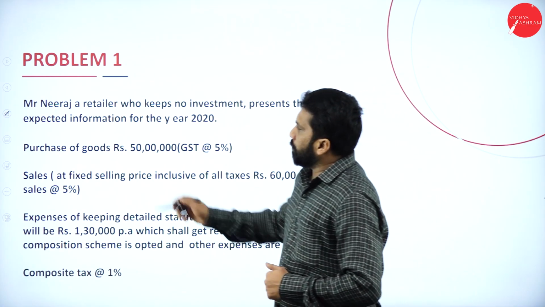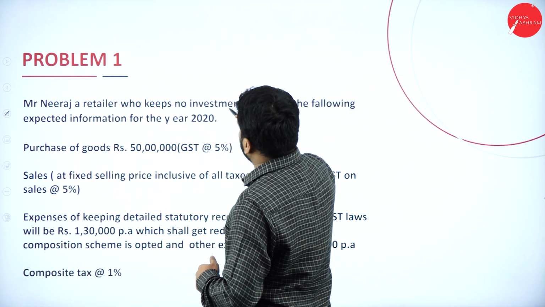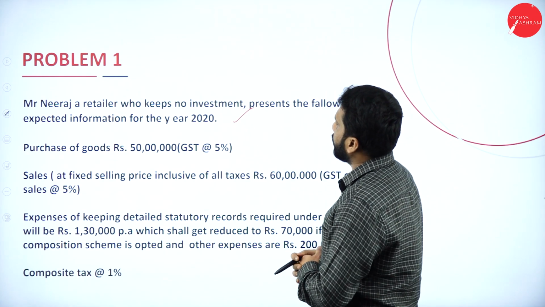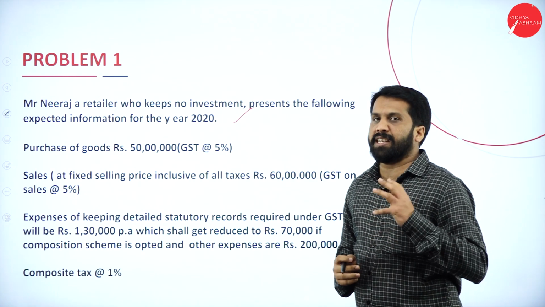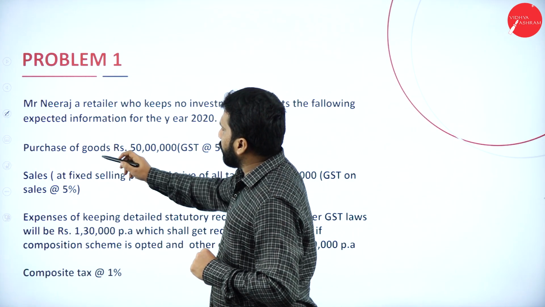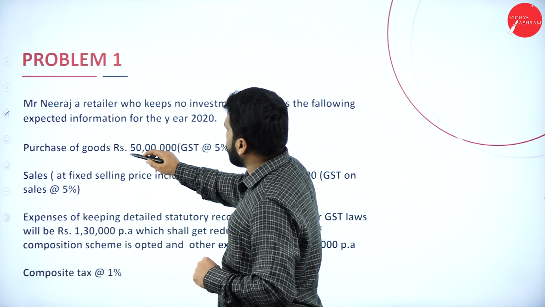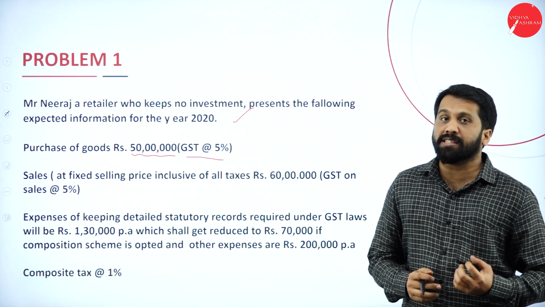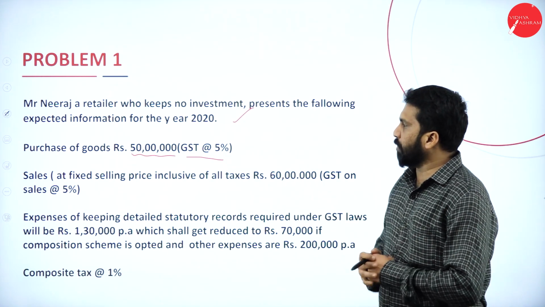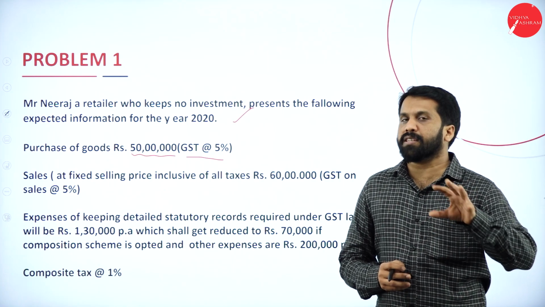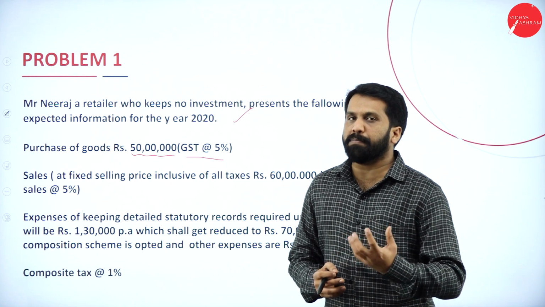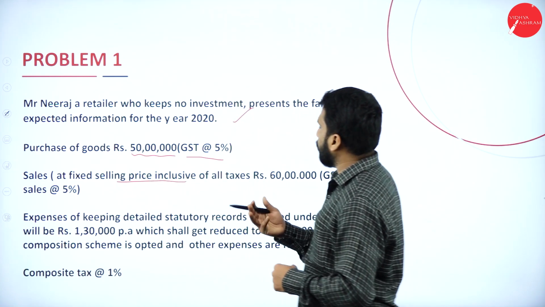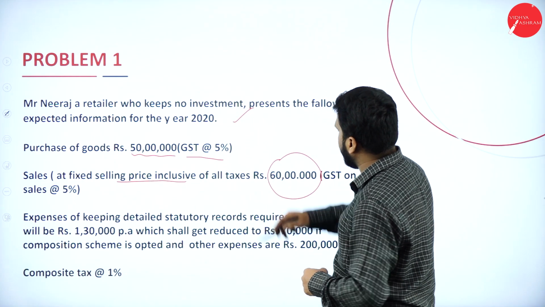Now, Mr. Neeraj, a retailer who keeps no investment, presents the following expected information for 2020. These are the information we have. Purchase of goods, rupees 50 lakh, GST at 5%. What is the purchases? 50 lakh. What is the GST percentage? 5%. On purchases, you are paying 5% tax. Then, sales at fixed selling price inclusive of all the taxes, 60 lakh.